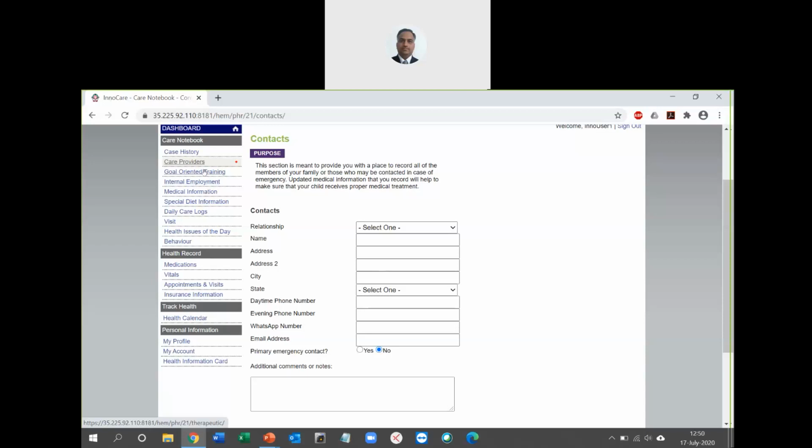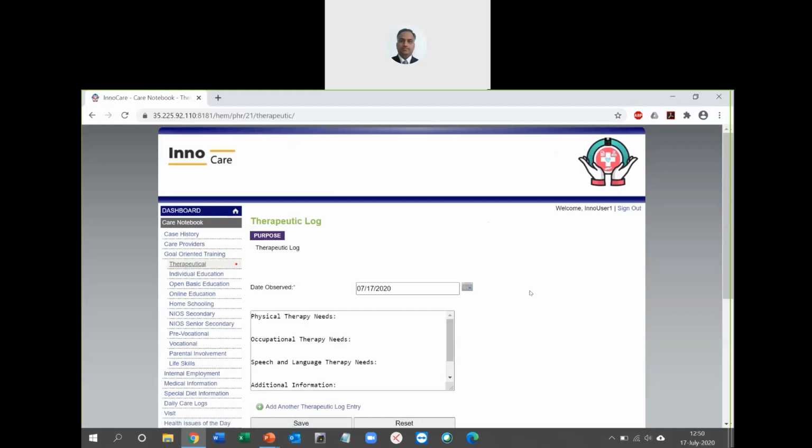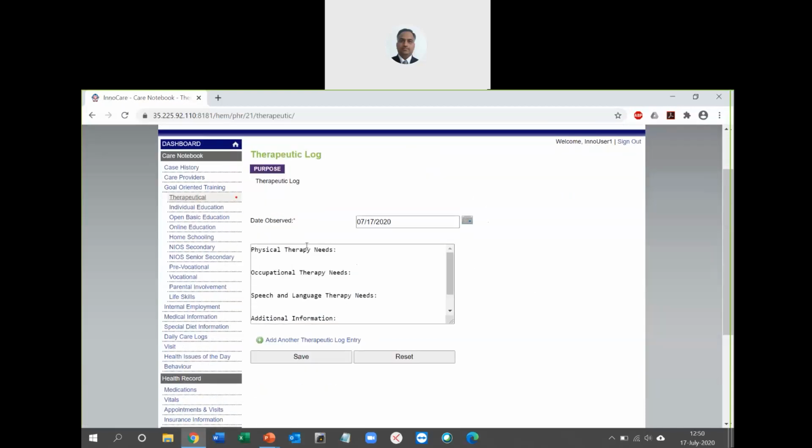Moving on to the next section, this is goal-oriented training. This section has many features. Under goal-oriented training, as you can see on the left here, it has therapeutical, individual education, open basic education. So this is all training material that comes under different sections.